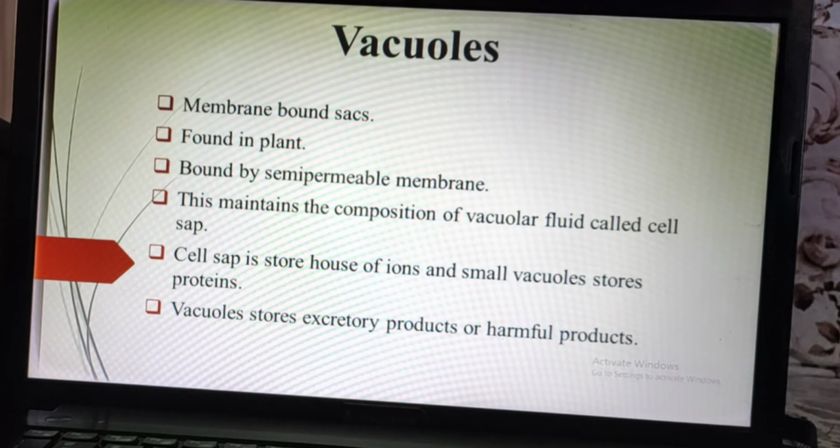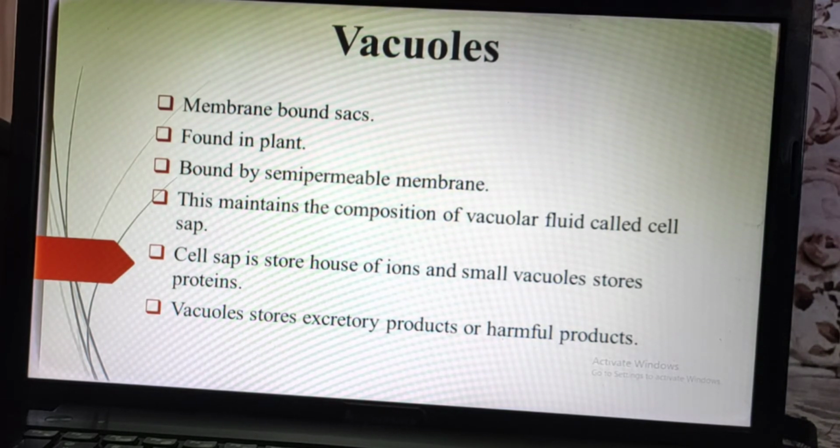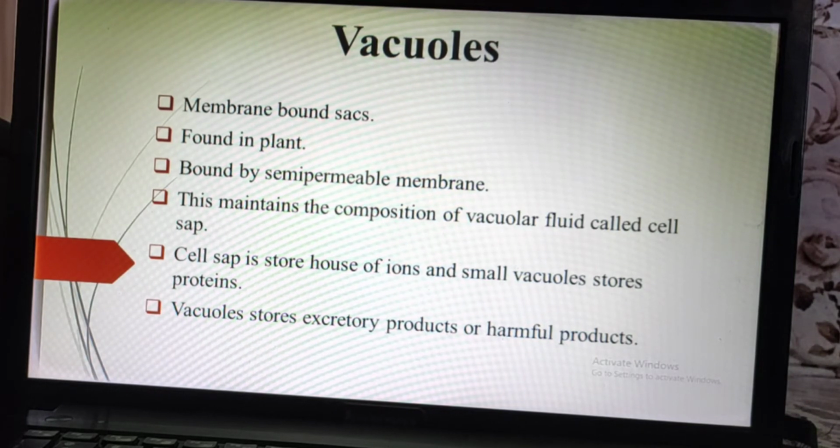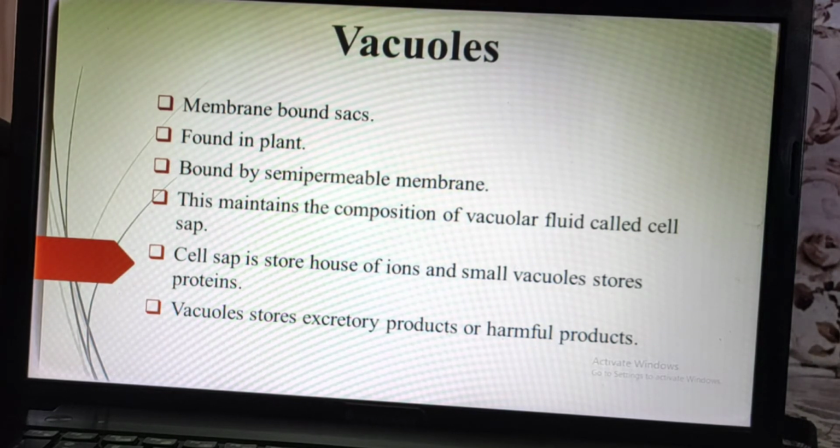So what is a cell sap? It is a cavity like structure or a sac like structure, and it stores the proteins and ions. So that's why this cell sap is called a storehouse. Why storehouse? Because it stores the ions and proteins.